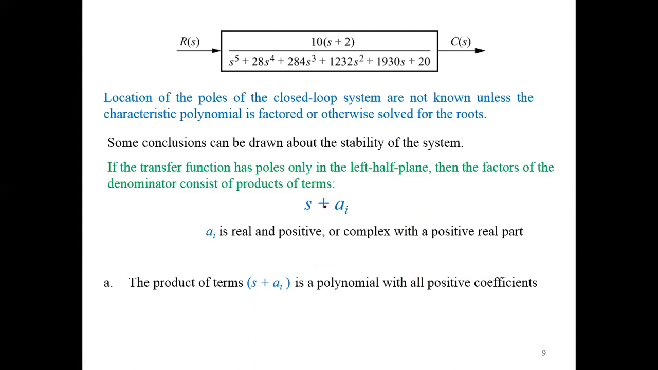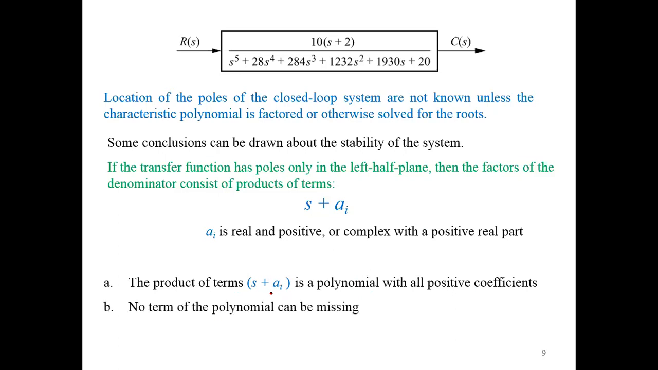If here we have s minus 5, which means s is equal to 5, so the pole is in the right half plane and the system will be unstable. The product of terms s plus alpha I is a polynomial with all positive coefficients. So this is our first requirement. The coefficients should be positive. So that's why, when finding the value of s, we will get poles in the left half plane.